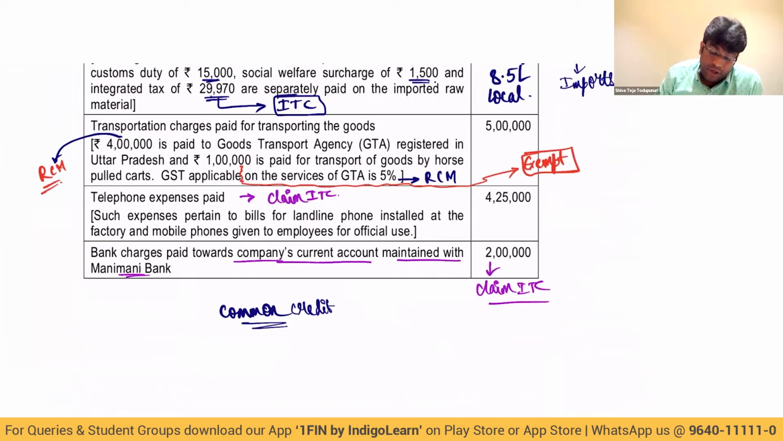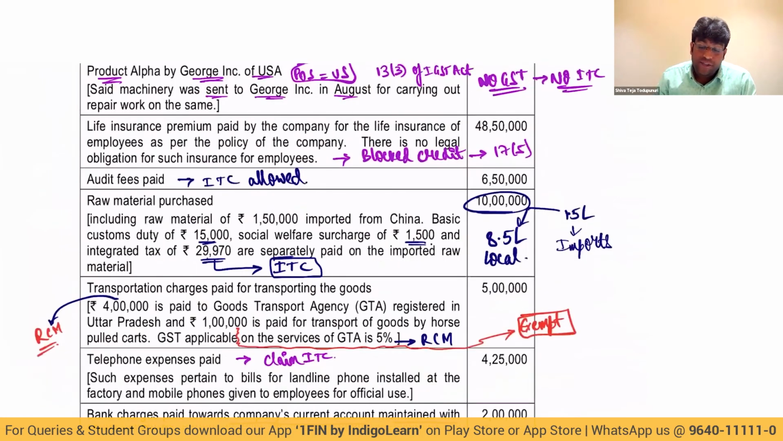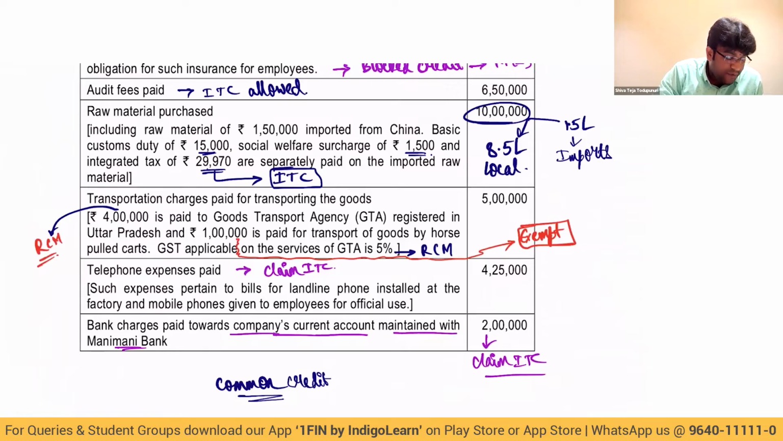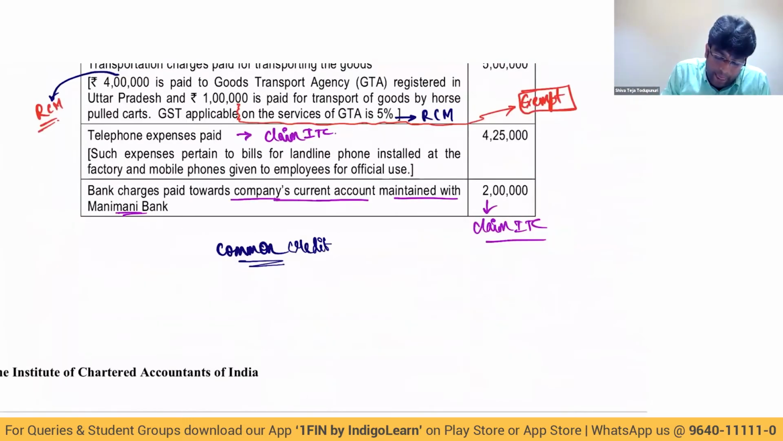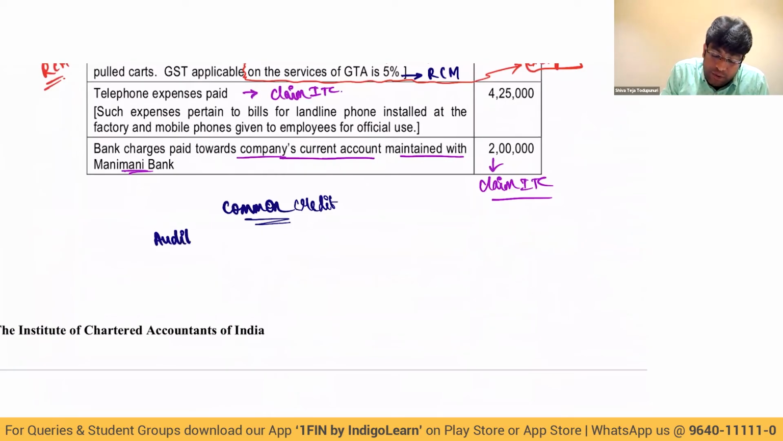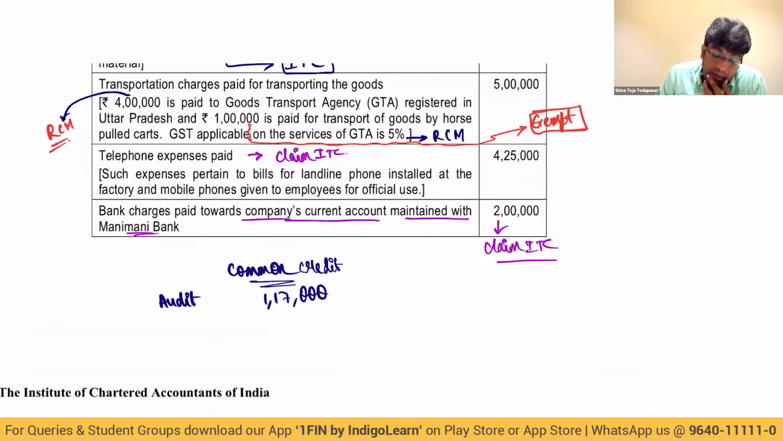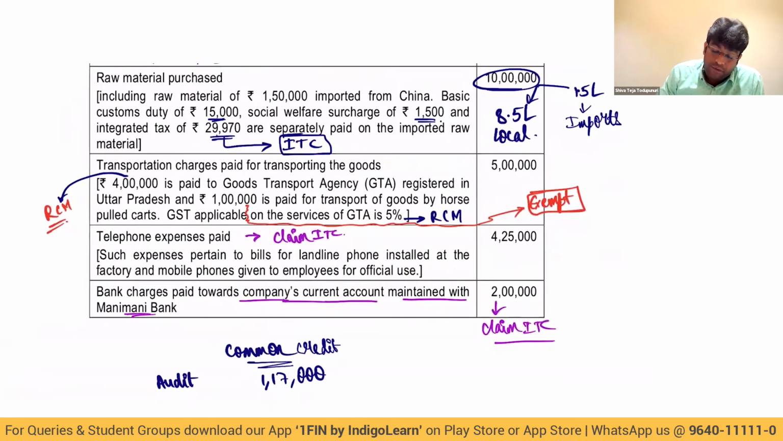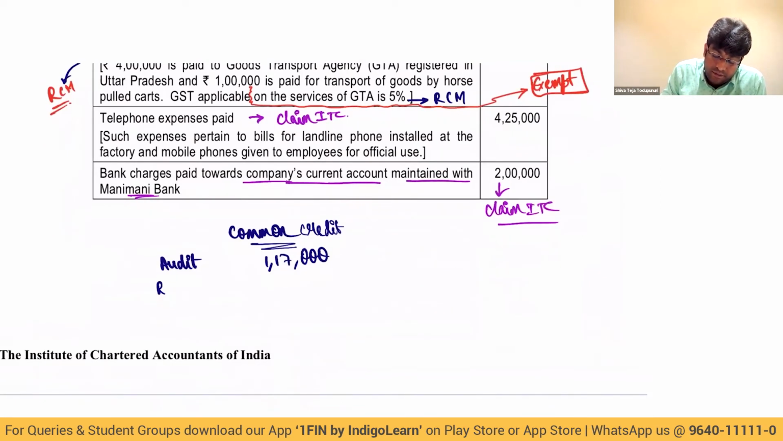What is my common credit? First one, no GST. Second one, blocked. Audit fees will claim credit. How much is the audit fees figure? 6,50,000 into 18%. It is coming to 1,17,000. Then next, raw material purchased locally, 8,50,000 into 12%, which is coming to 1,02,000. That anyways I'll claim.